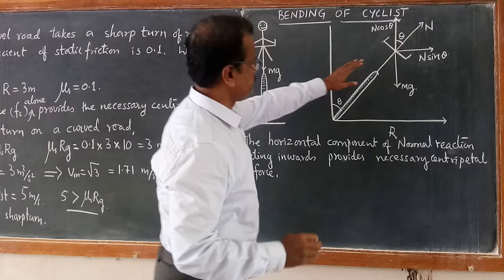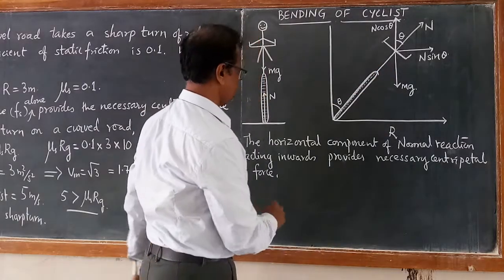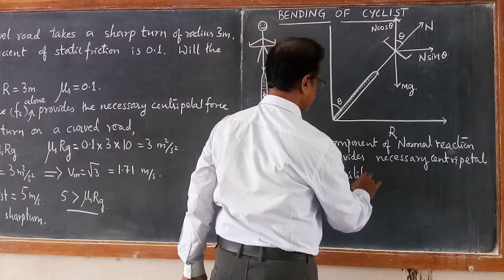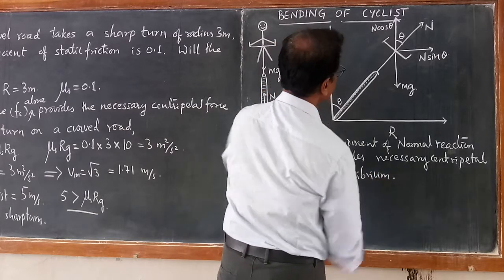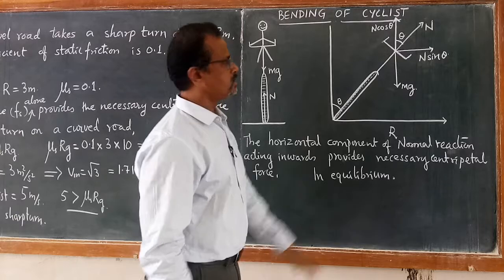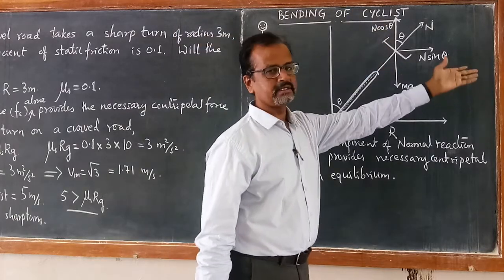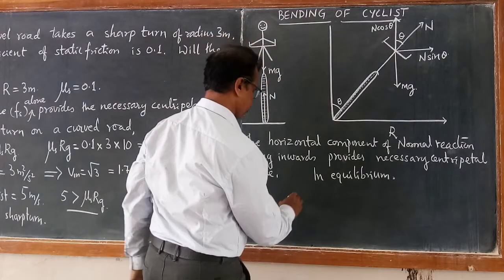So if you write the equations for the forces in equilibrium, the weight is balanced by the vertical component, that is N cos theta, and N sin theta provides the necessary centripetal force.